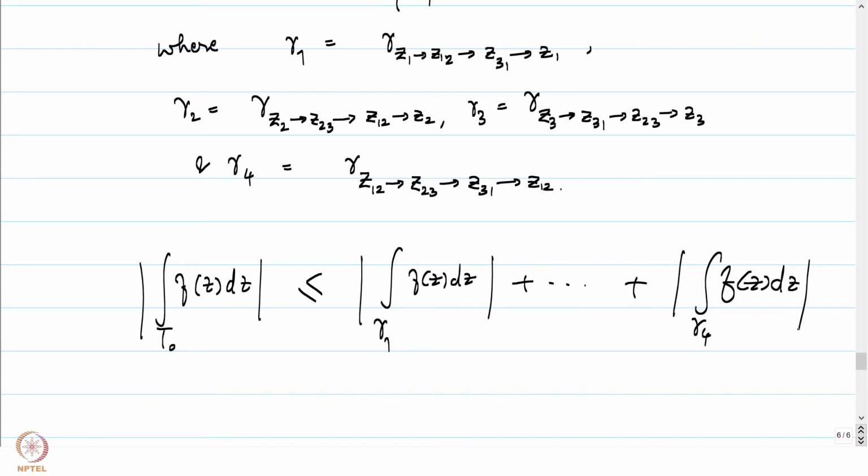But we also know, or rather we have assumed, that the absolute value of the integral of f over T0 is greater than or equal to epsilon, positive.